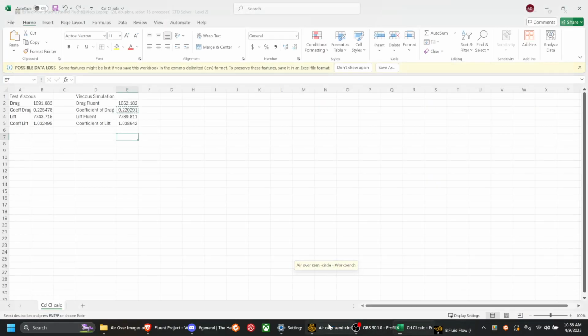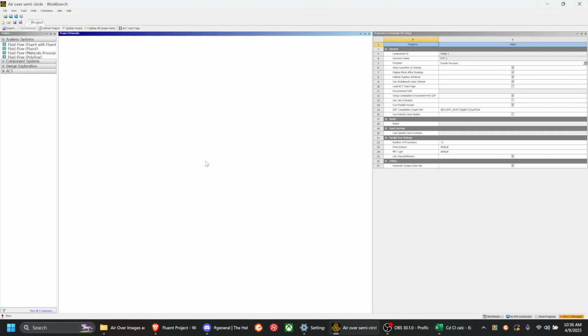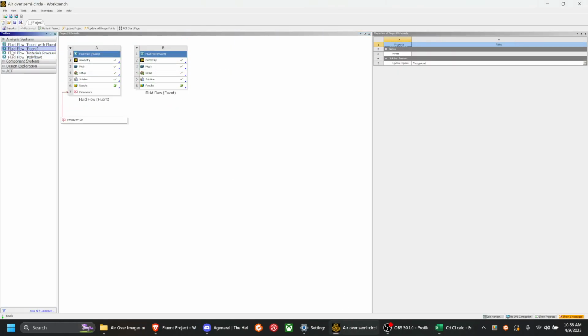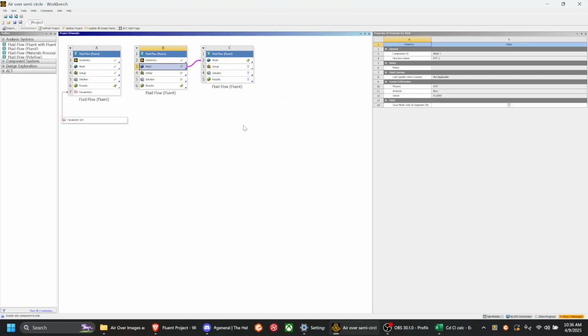But yeah, so we are here, and there is a thing in Fluent where, in order for me to not have to do the geometry and the mesh again, I can do this. And basically what that is doing is it's copying my geometry and my mesh into this other one.